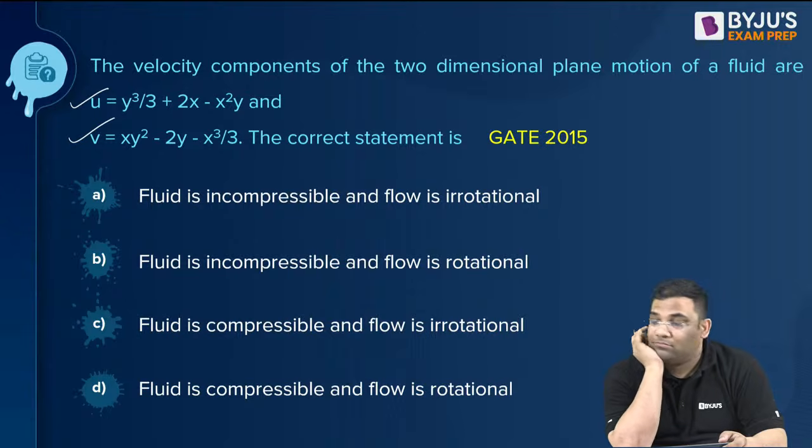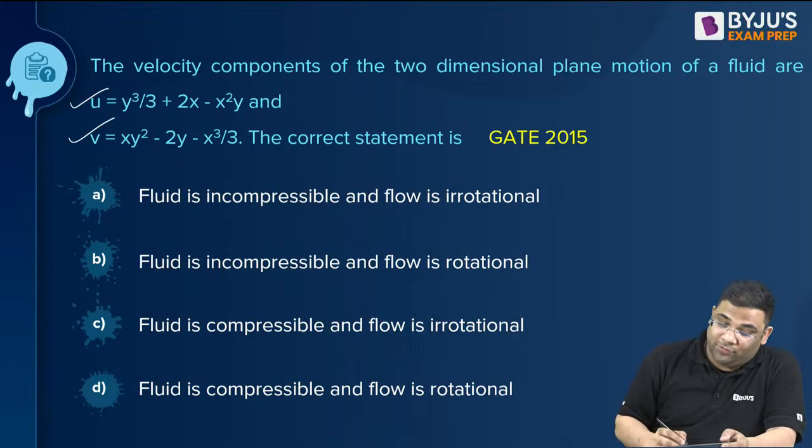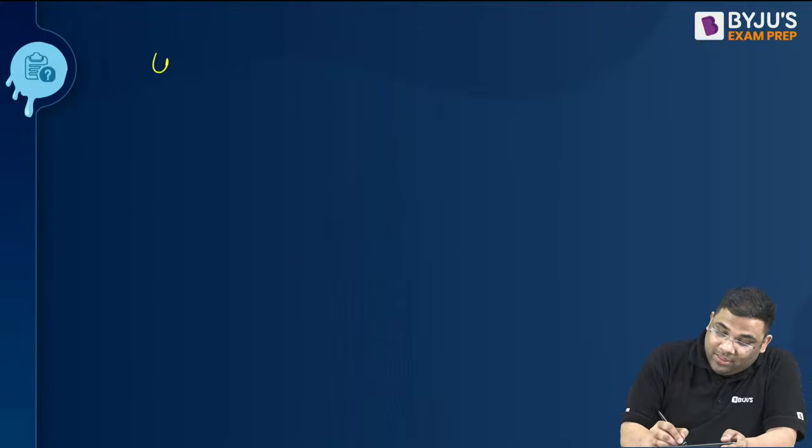So many people are writing A. Ahmedabad, okay. From IIT Kanpur to Ahmedabad. Very good. You were able to solve in less than 1 minute.